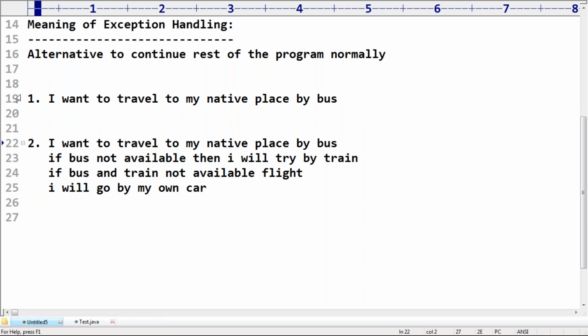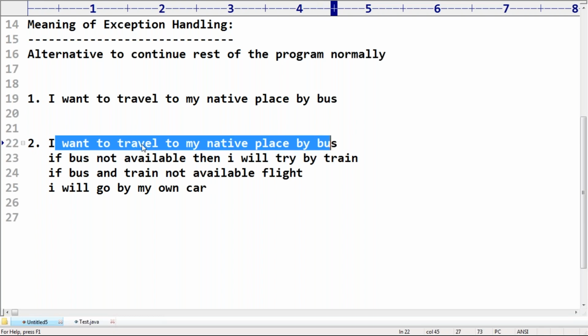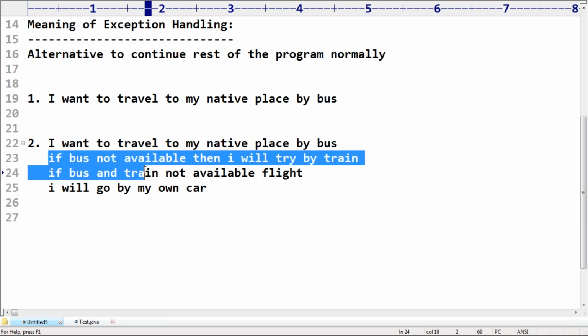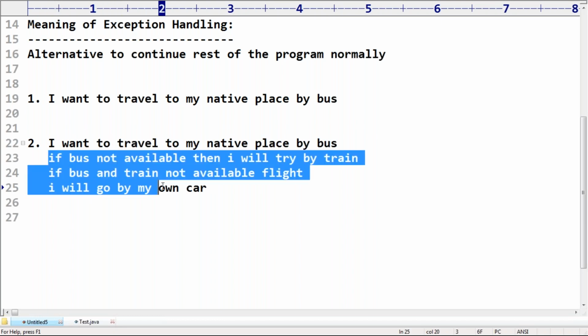Even if something goes wrong, like the bus ticket is not available, no problem. You are not required to stop your journey. If the bus is not available, try for a train. If it is not available, try for a flight. If it is not available, then try for a car. Something like that. So the meaning of exception handling is defining an alternative way to continue the rest of the program normally.